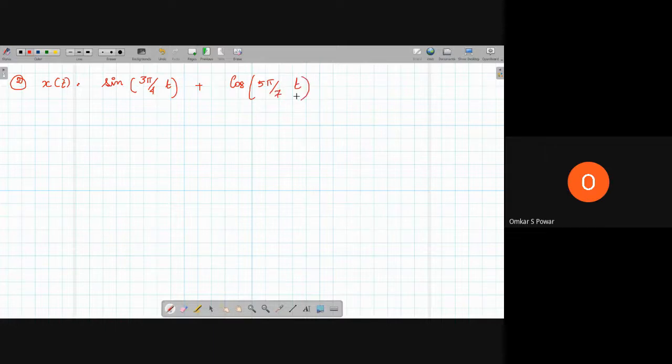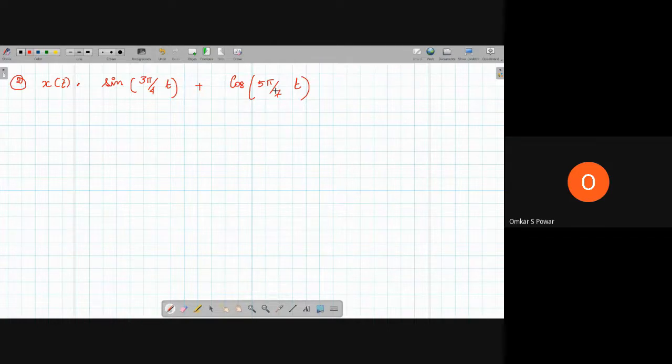So we have to show whether the signal is periodic or not periodic according to the previous definition. So if it is periodic, we have to find the period.